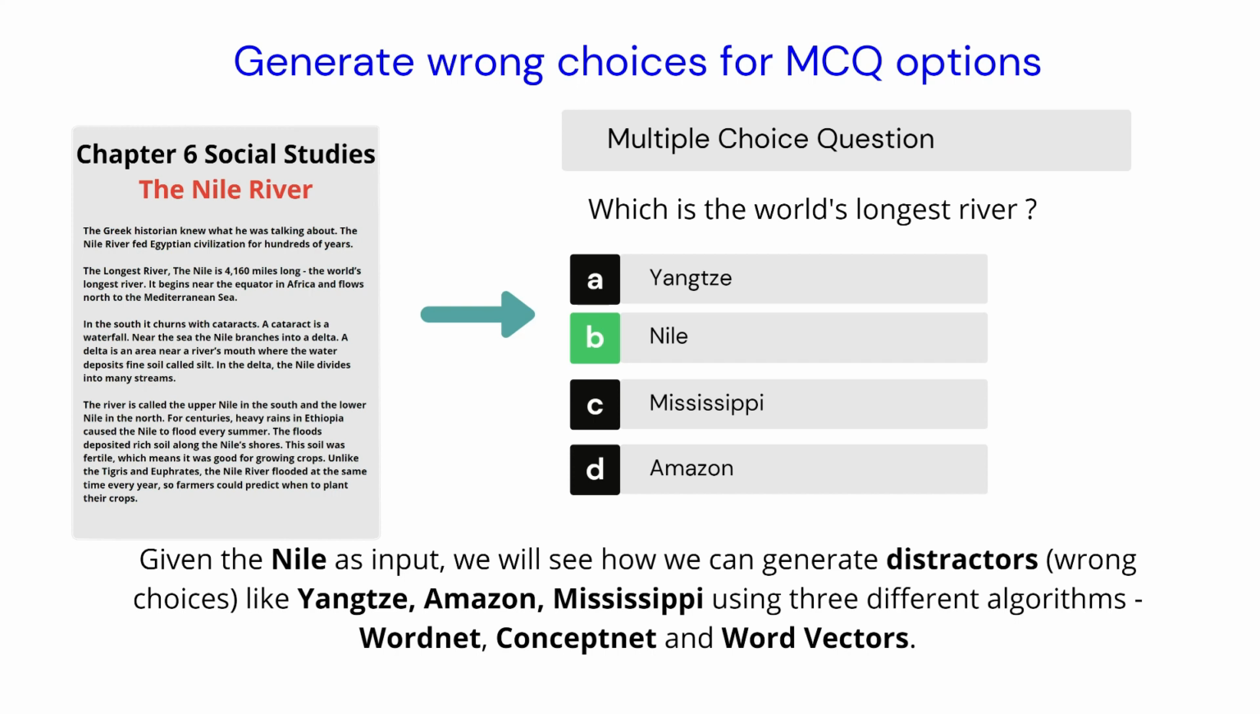Today we will see how we can generate distractors or wrong choices for MCQ options. As you have seen in the introduction section, if you have any content, let's say a question is created by someone with the right answer. In this section, we'll see how we can use the right answer and generate distractors, that is the wrong choices. So we will look at three different kinds of algorithms: WordNet, ConceptNet and word vectors. These three different kinds of algorithms would be used to generate distractors.